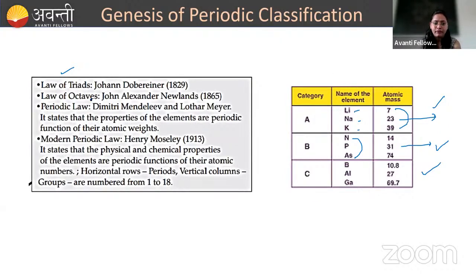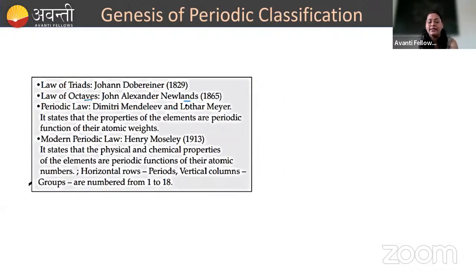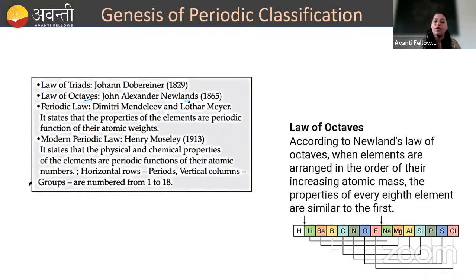Okay. Next, another law was the law of octaves, which was explained by Newlands. Newlands suggested that when the elements are arranged in the order of their increasing atomic mass, the property of every 8th element will be similar to the property of the first element. In this way, lithium will have similarities with sodium, because it is the 9th element. After every 8 elements, the next one will have properties similar to the first element. So this was the law of octaves, explained by Newlands.